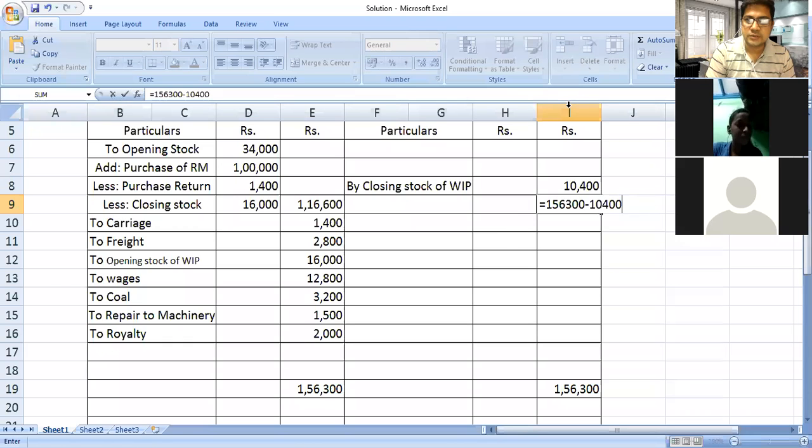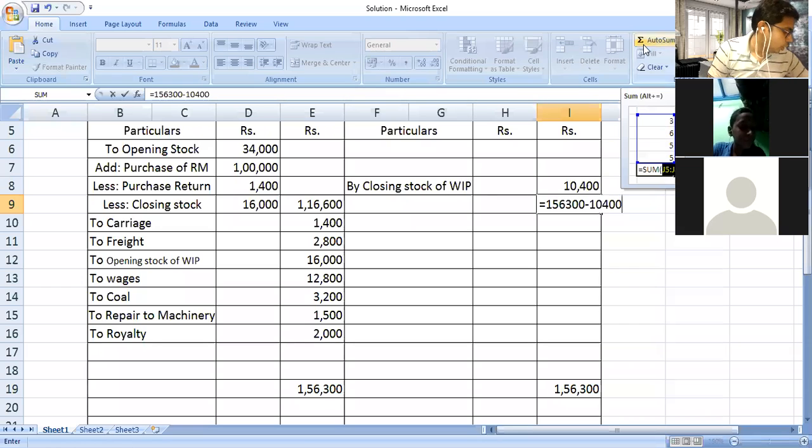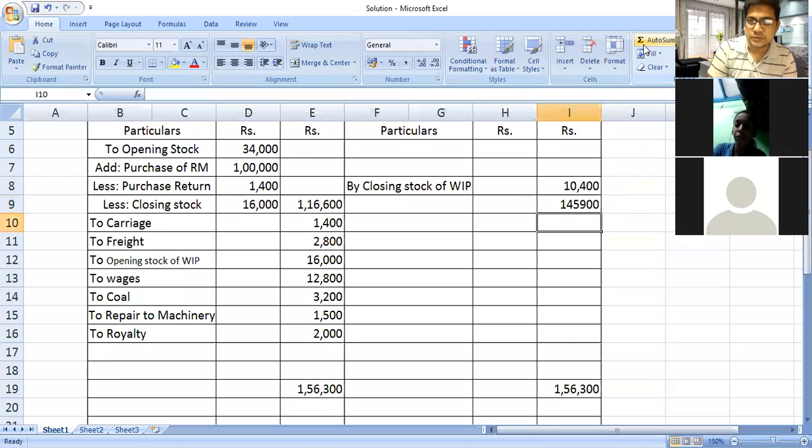Yes, you got the answers. How much amount did you get? 1 lakh 45,900. 1,45,900 is the right answer. I think so. Yes, I got the same. You also got the same. You have to use your brain.